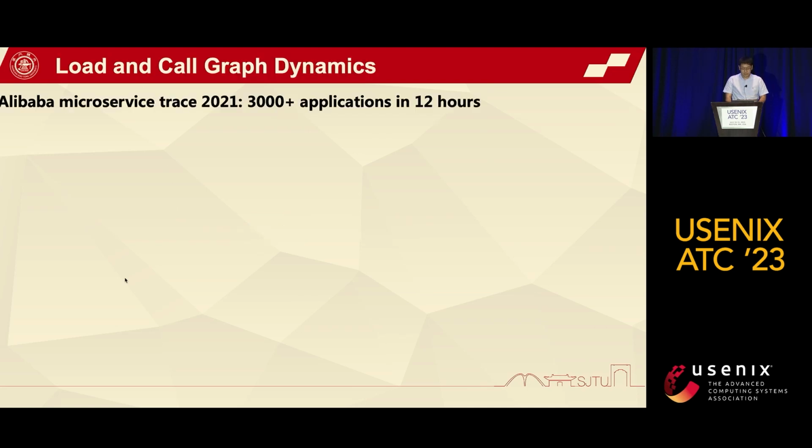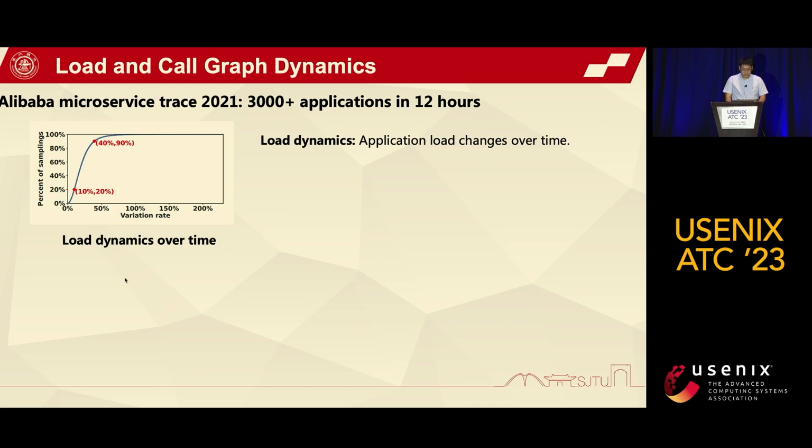We analyze the production-level microservice traces that contain the microservice call dependencies across more than 3,000 applications. This figure shows the load variation of the microservices in the top 20 microservice applications. The load variation is defined to be the load change in adjacent samples. We can observe the variation is from 10% to 40% for 70% of the samples. In the worst case, the load may increase by 2.3 times.